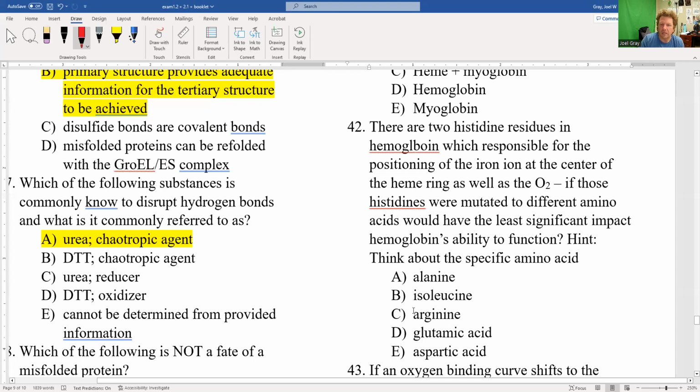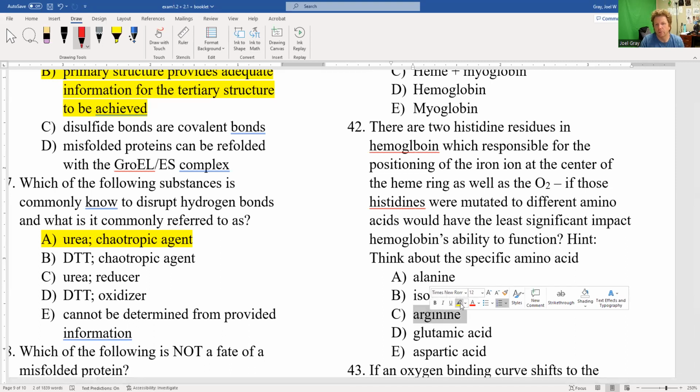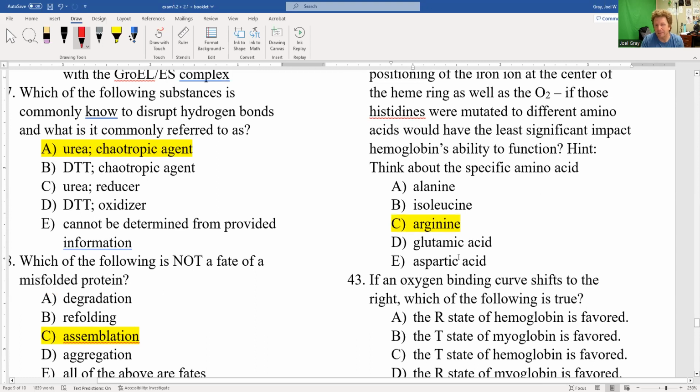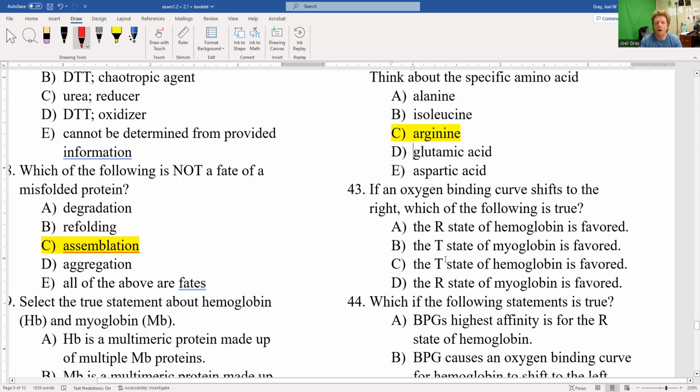Now, with those histidines, we've got something that can be positively charged or can have no charge whatsoever. So the best answer for the amino acid that is most similar to that, for question number 42, we're looking at arginine, because that's going to be either positively charged or have no charge. Glutamic acid and aspartic acid will either be negative or have no charge.